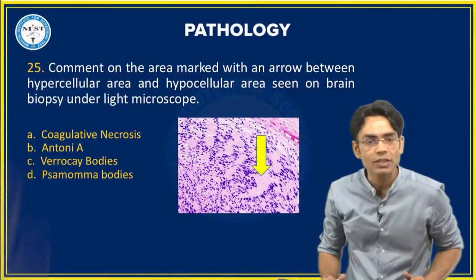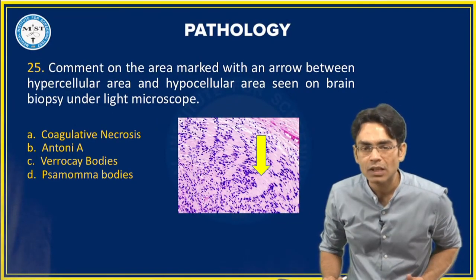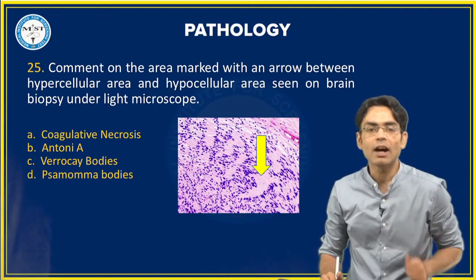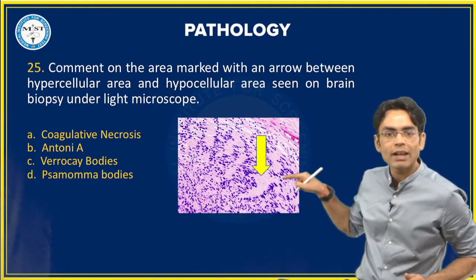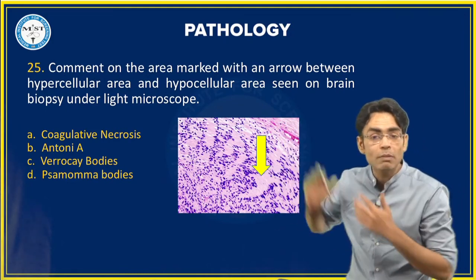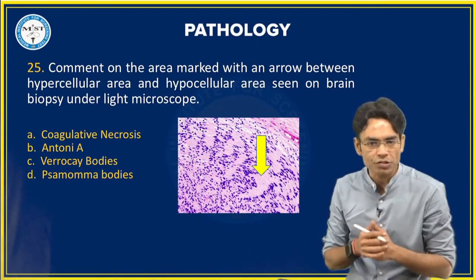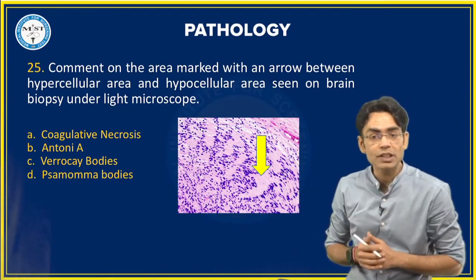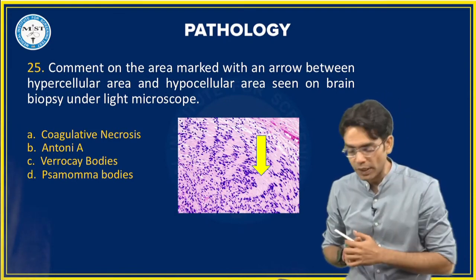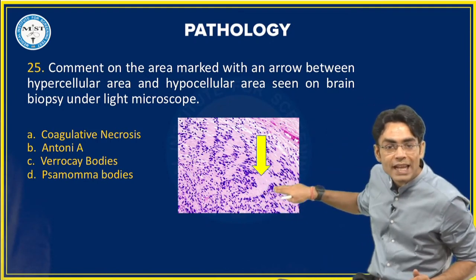The last question for the day. Comment on the area marked with an arrow between the hypercellular area and hypocellular area seen on the brain biopsy under light microscope. So which area is this, beta, between a hyper and hypocellular area? In which tumor is this found? This is seen in schwannoma, which is also called acoustic neuroma. The gene mutation for this particular disease is the NF2 gene. We have discussed this multiple times. You all must be knowing. So beta, what is this? This area which is acellular.